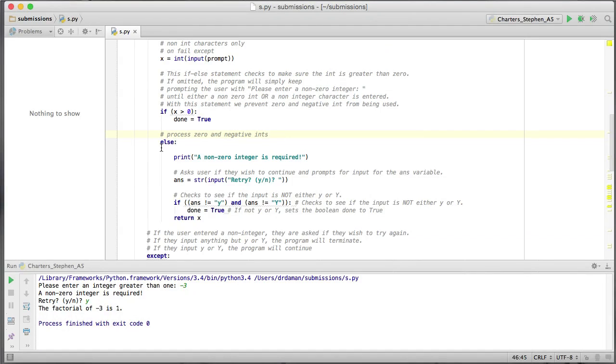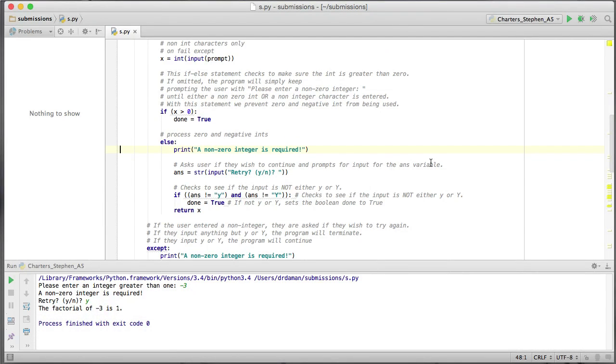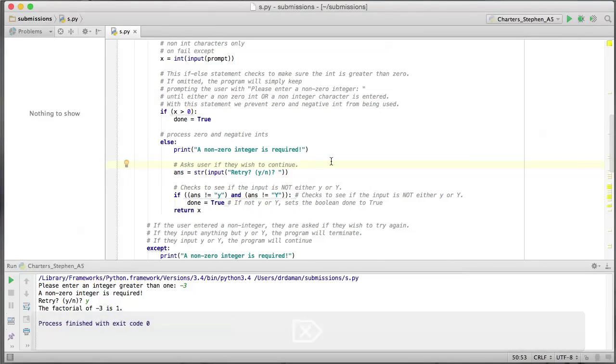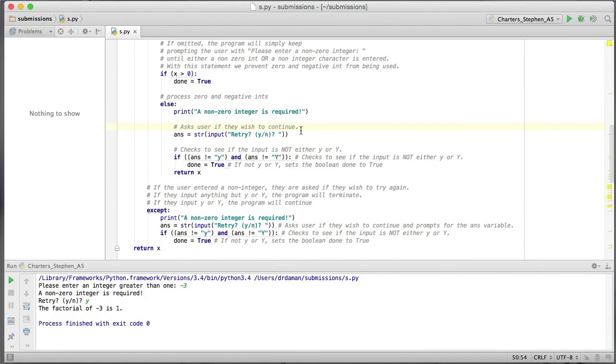We come down here. There's the message to the user, which we don't need to comment. Ask the user if they wish to continue and prompt for input for the answer variable. I would just say ask the user if they wish to continue. That's it. Or even say, does the user wish to continue? And the answer is going to be string input, retry, yes or no. Okay, we're good to go there.